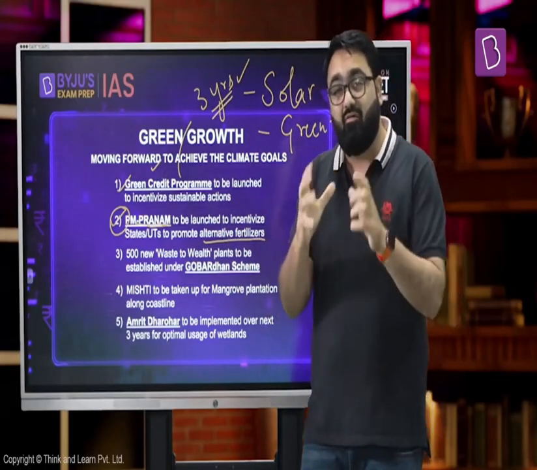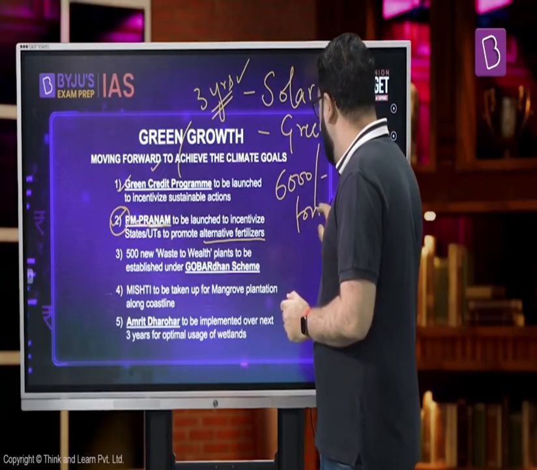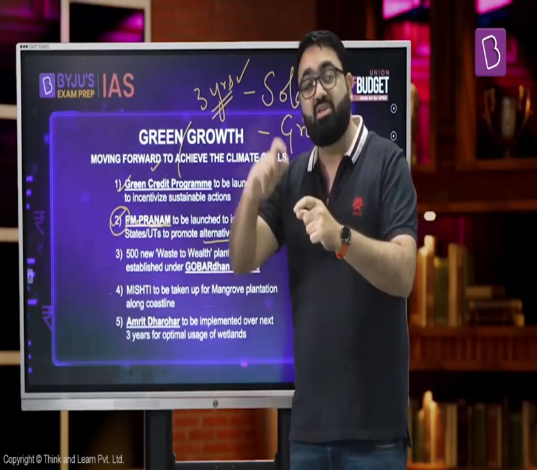Let me share a number with you so that you can actually see what is the impact of that subsidy. If you talk to farmers who have been given subsidized urea, most of the farmers would have to pay 6,000 rupees per ton of urea. Now, let's take a guess of how much is the real market rate.